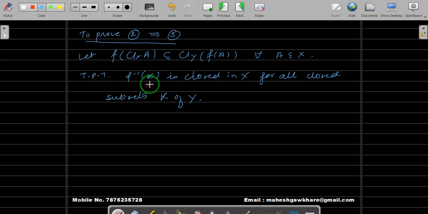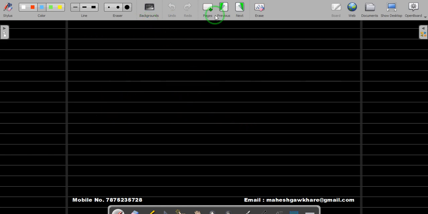And how will we start? We will start with some closed set in Y, and then we will show that the inverse image will be closed in the domain X. And for that we have to use this hypothesis somewhere here. This is our hypothesis now. Let's start. Let K be a closed subset of Y. Let us go for a diagram.